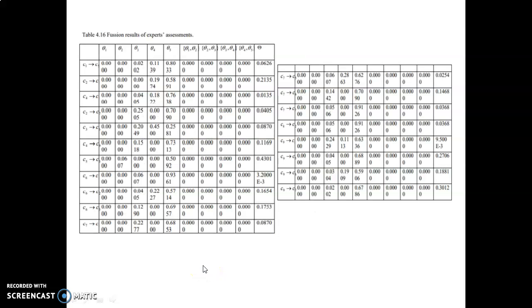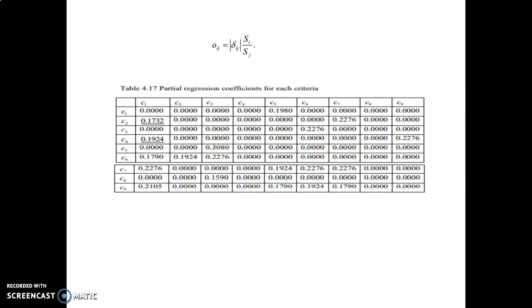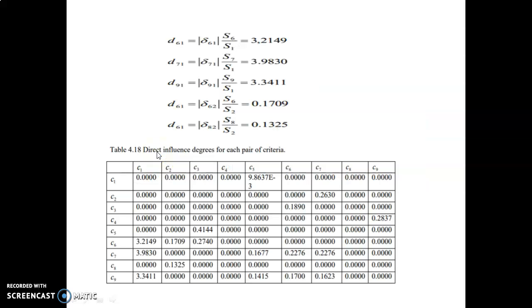Table 4.17 is the result of expert assessment. In the first column, the direct influence degree was calculated by this equation, OIJ. The partial regression coefficients for other criteria are similarly determined. Those criteria whose relation cannot pass the test are marked with underline. Then construct the direct influence degree using this formula, and the underlined values we set to 0.